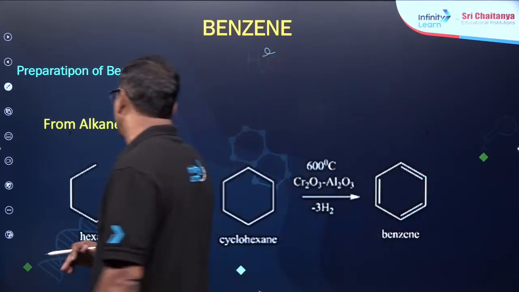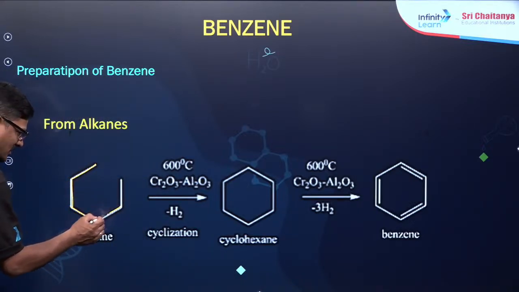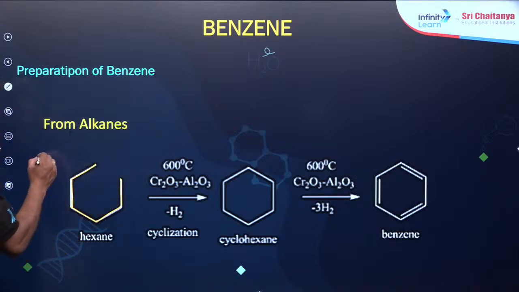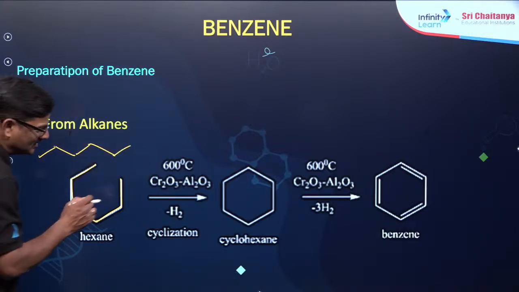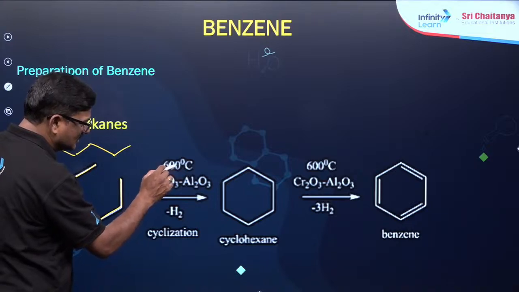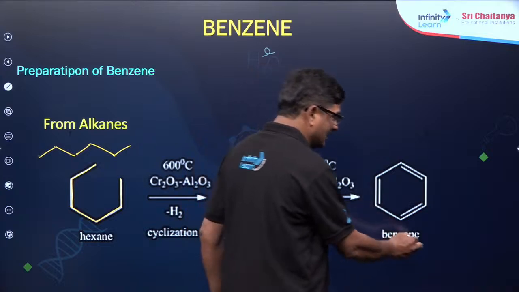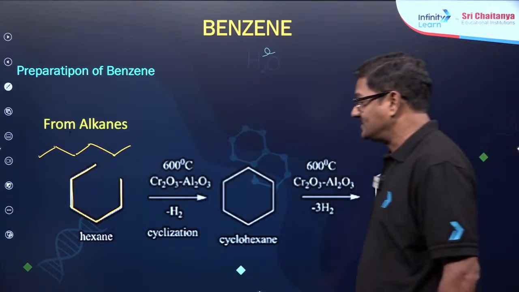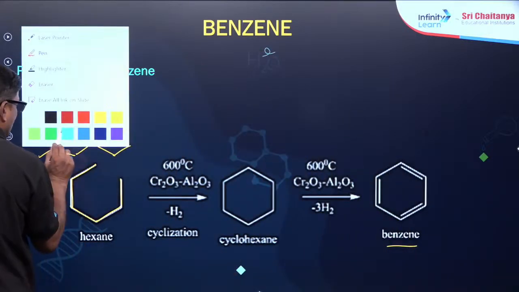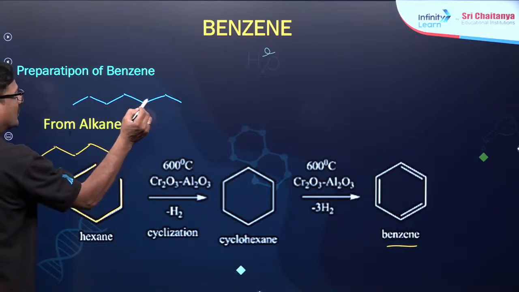So you can prepare it from alkanes. So it is your N-hexane. In this N-hexane, 6 carbon atoms are there. It is your N-hexane 1, 2, 3, 4, 5 and 6. And it is treated with Cr2O3, Al2O3 at 600 degrees centigrade. Dehydrogenation, cyclization followed by aromatization takes place. This is what is called aromatization.